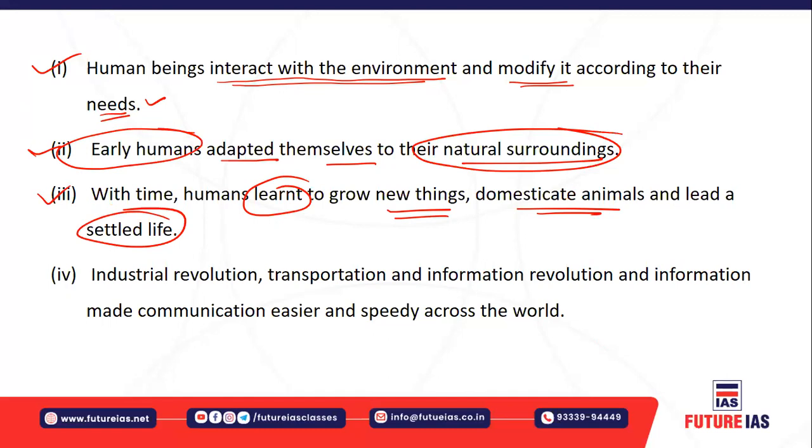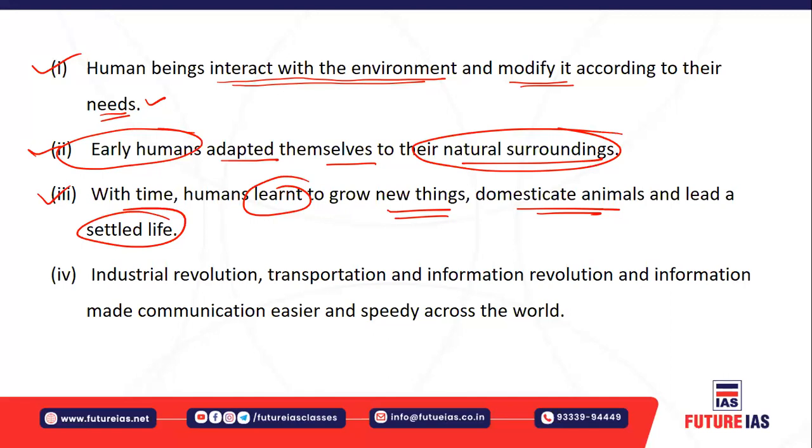So here you must understand, right? As the humans progressed, as development occurred, the humans started settling at one place, isn't it? The humans also started learning the domestication of animals, the sowing of seeds, cultivation of crops, etc. So they started living a settled life, which also started the modifying of the environment.